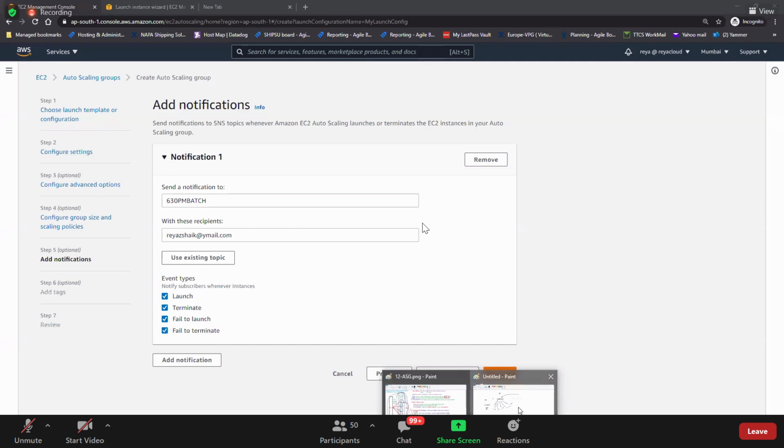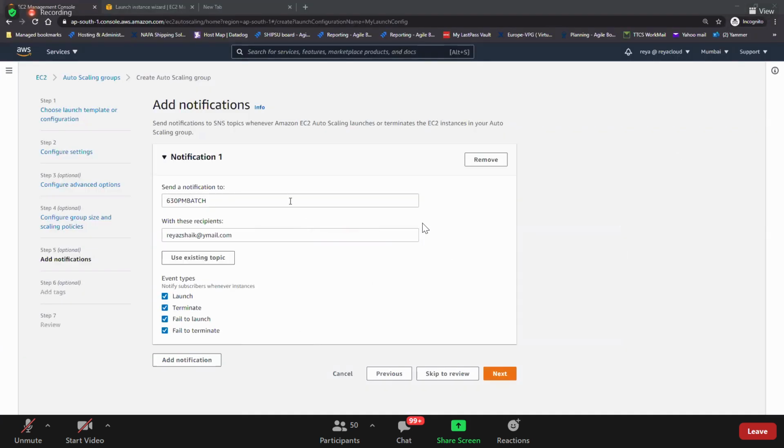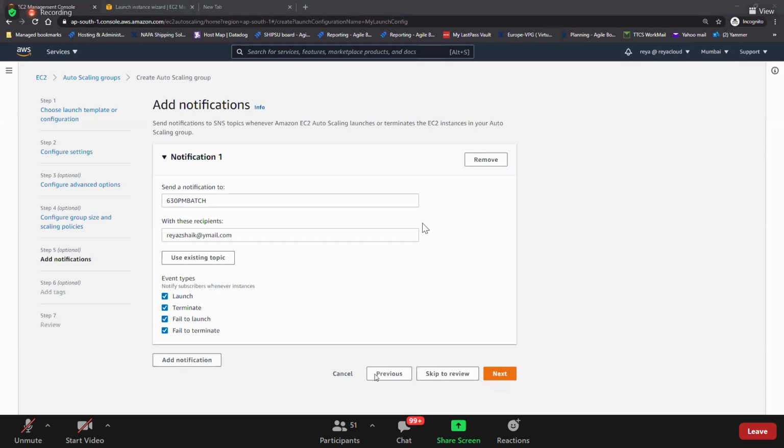First of all, I'll quickly show you SNS also. Is that clear on SNS topic and subscription? Nice. So here you give the topic name and then give the email ID. And whenever this auto scaling group launches, terminates, fails to launch or fails to terminate, whenever these events happen, you will receive the email.